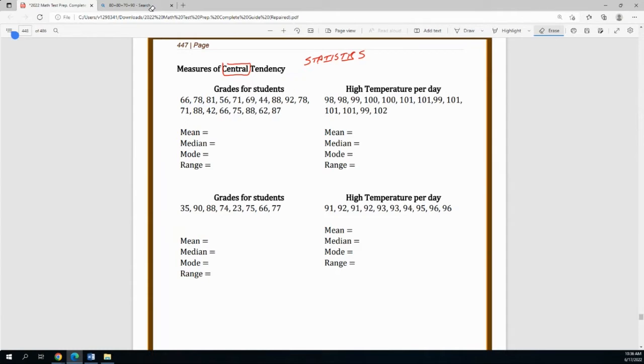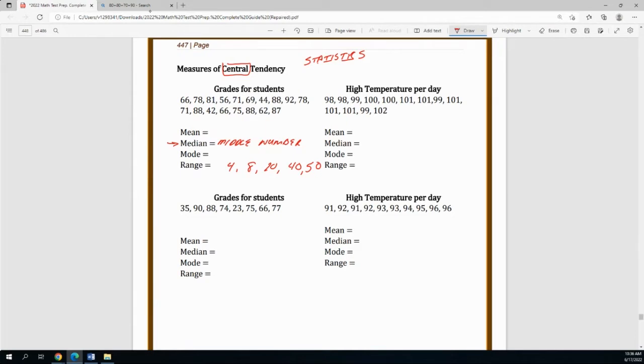Let's talk about the next vocabulary word. The next vocabulary word is the word median. The median is the actual middle number. What that means is, say I give you a series of numbers and ask what the middle number is.